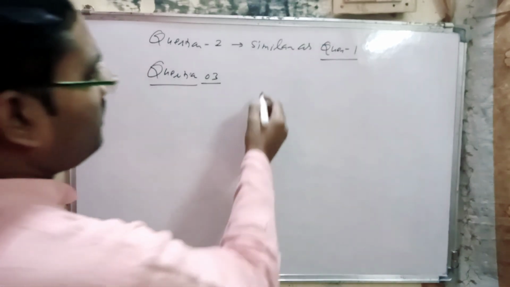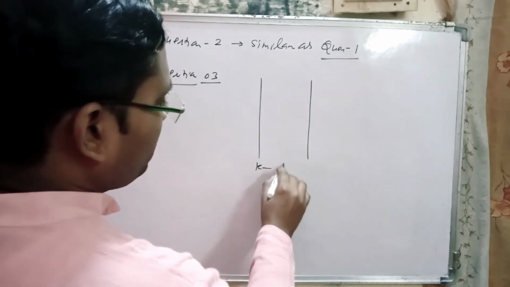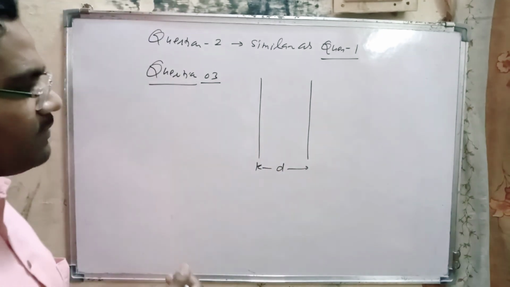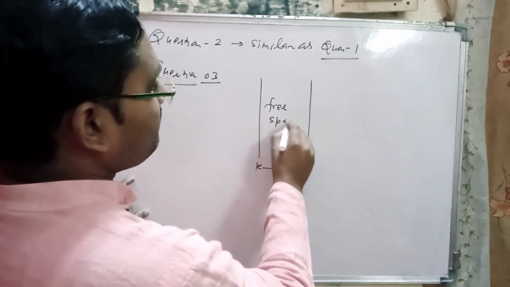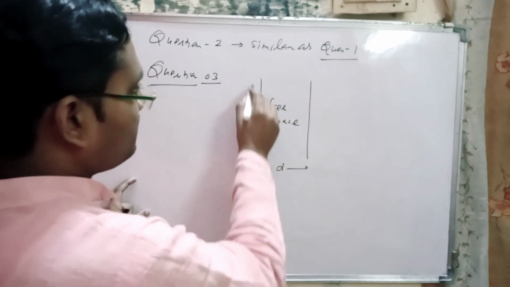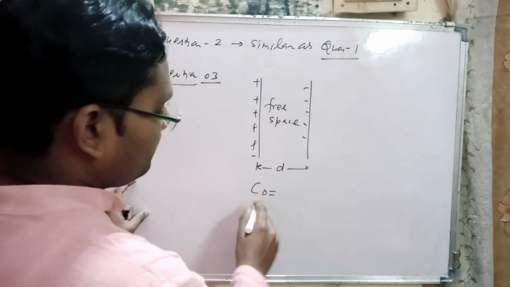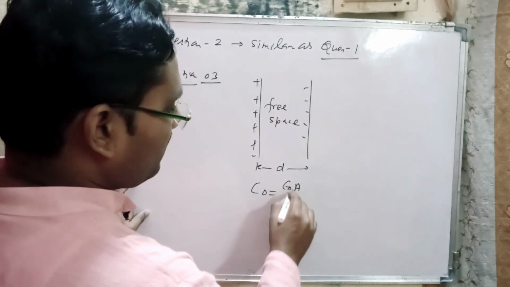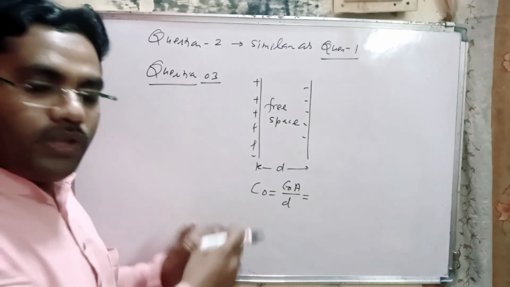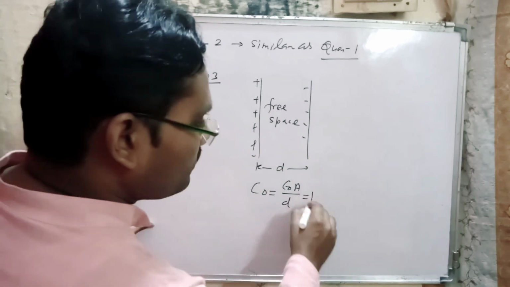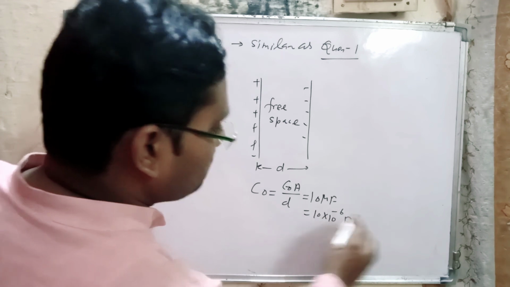In question number 3 there is a capacitor, and the separation of the plates of the capacitor is D, and there is free space. When there is free space, there is a capacitance C naught. C naught is equal to epsilon naught A by D, and in the problem, when there is free space between the plates, the capacitance is 10 microfarad. That means 10 into 10 to the power minus 6 farad.